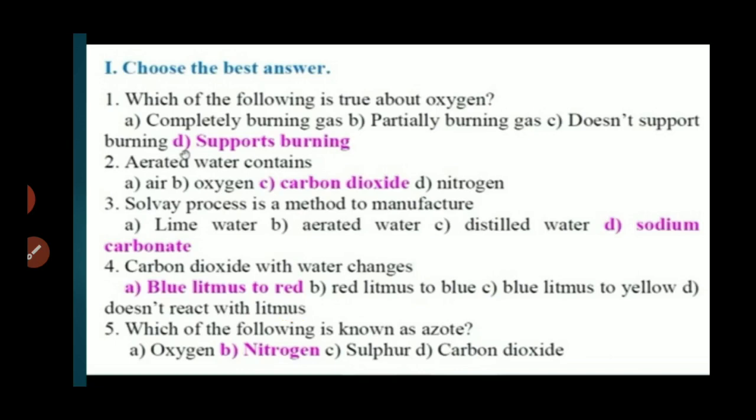Answer is blue litmus to red. Which of the following is known as azot? Oxygen, nitrogen, sulfur, carbon dioxide. Answer is nitrogen. Nitrogen is otherwise called as azot.